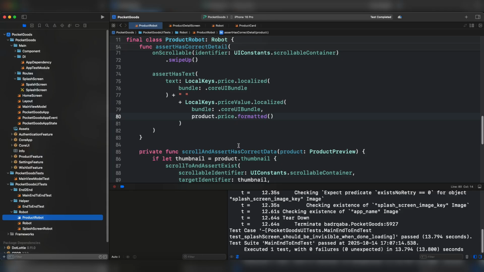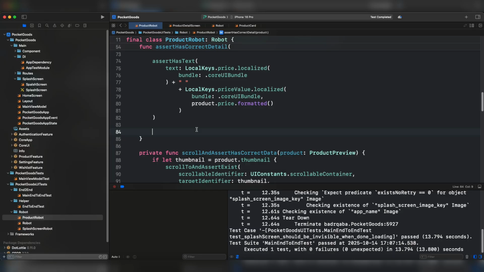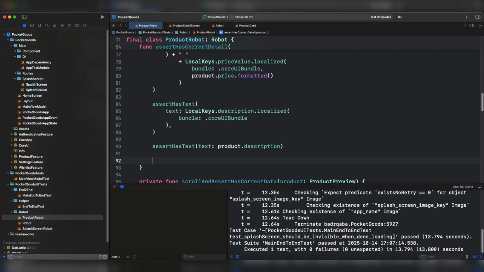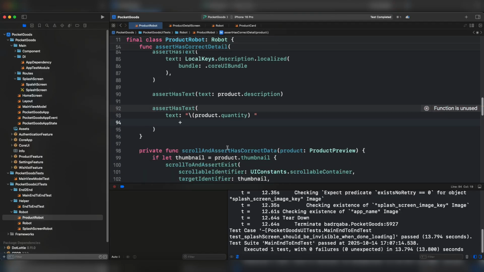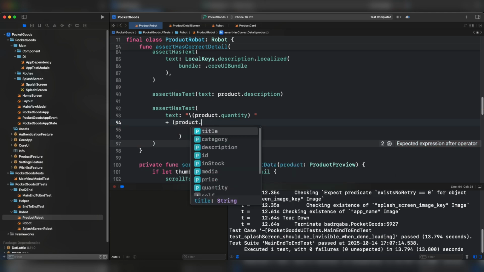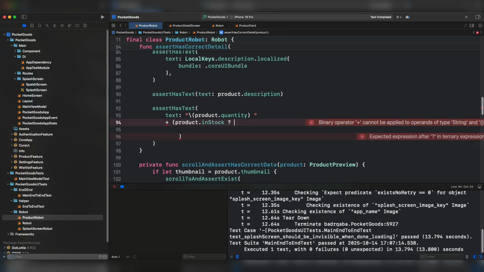After this assertion, we need to make sure that we have the correct description. Let's assert first of all that we have the title or the label description, and let's assert that we have the correct content of the description. Next, we need to make sure that we have the correct quantity, the stock and the label in stock. For the first section containing the quantity as a string and the other section of the string contains the label in stock or out of stock. We have to check if the product is in stock. We're going to show here the label in stock.